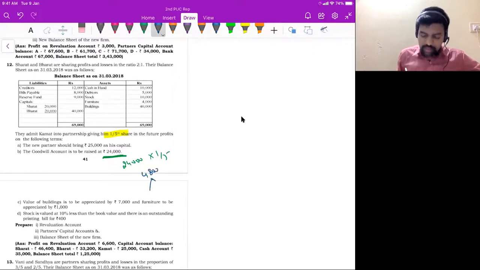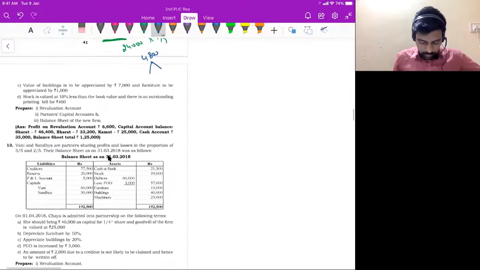So distribute this in sacrifice ratio. How to find out sacrifice ratio? Old ratio minus new ratio. But unfortunately, new ratio is not given in the question. So treat 2 is to 1 as the old ratio. Distribute that. Got it? Then please do not add 25,000 and then 24,000 now. In cash account, you write only 25,000. Don't add these two. Right? This is question number 12.